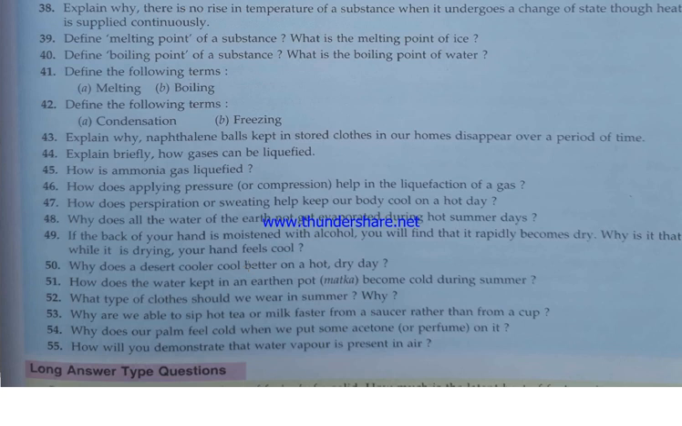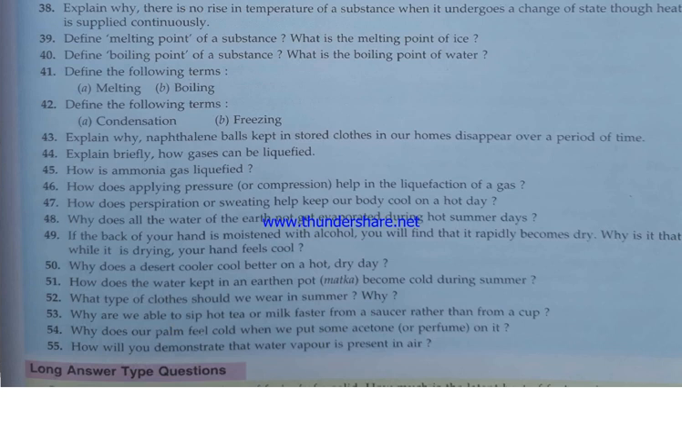Why does a desert cooler cool better? Due to evaporation. How does the water kept in an earthen pot become cold? Due to evaporation. Which type of clothes do you wear in summer? That is cotton clothes, because they easily allow evaporation. Why are we able to sip hot tea or milk faster from a saucer? Because by sipping we are increasing the area. As the area increases, the temperature decreases and it is easy.